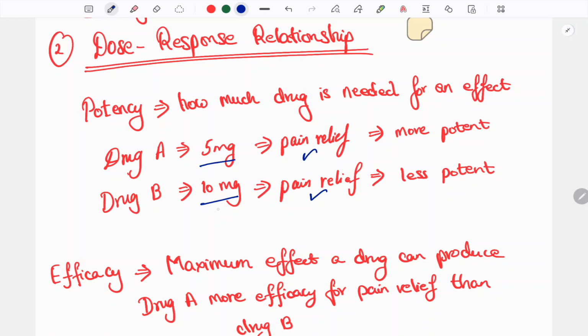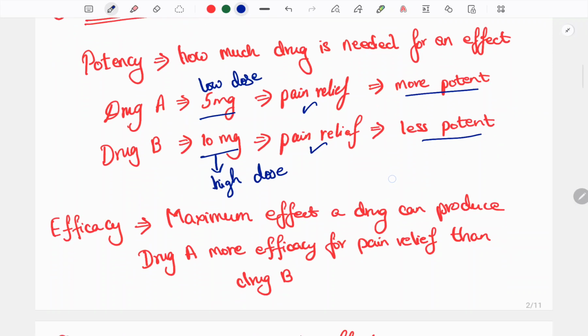In case B, a high dose is needed; in case A, a low dose produces the pain relief effect. So A is more potent, B is less potent because 10 mg is needed.